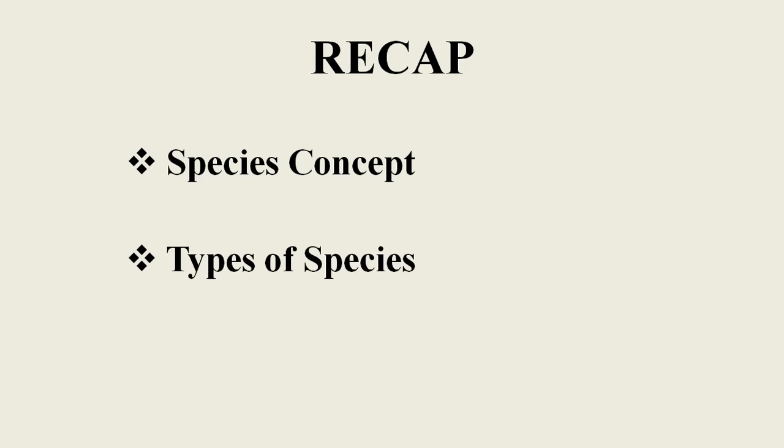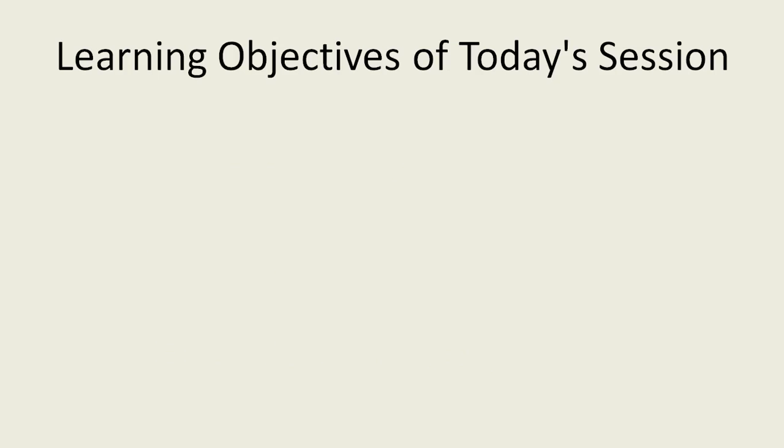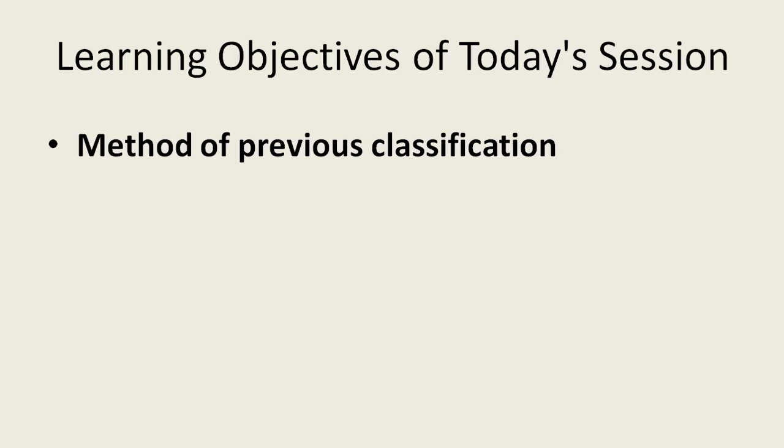In the types of species, the biological species is a very important concept. Then evolutionary species, then skeptic species. These are the different species we discussed in the last lecture. And in the last part we also discussed binomial nomenclature. In today's session we discuss the methods followed before the Five Kingdom classification.